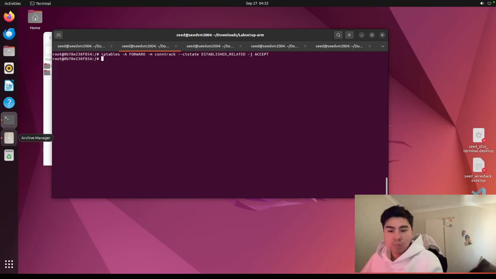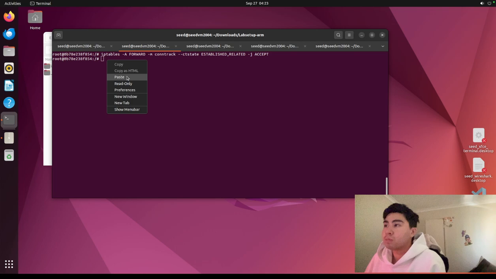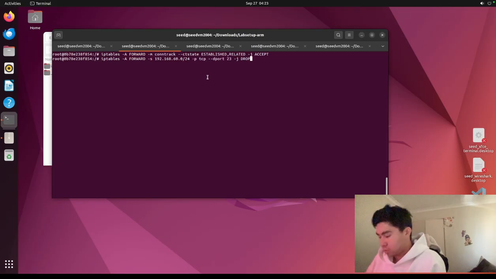Let me just input the next command. So this one focuses on the first section, which is stateful connection tracking, which is telnet. And then the next one is here. Put this one there.